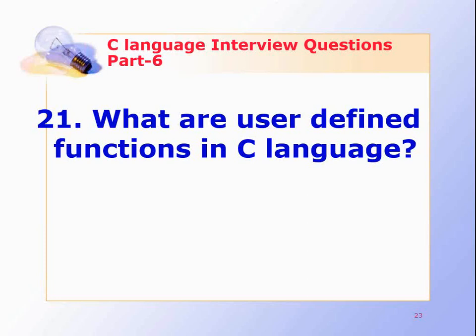by the user. Suppose a programmer wants to find the factorial of a number and check whether it is a prime or not in the same program. Then he or she can create two separate user-defined functions in that program. One for finding the factorial and the other for checking whether it is a prime number or not.